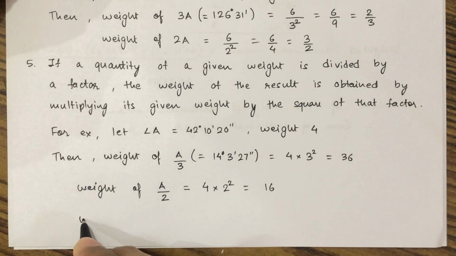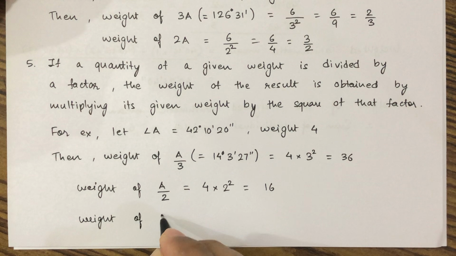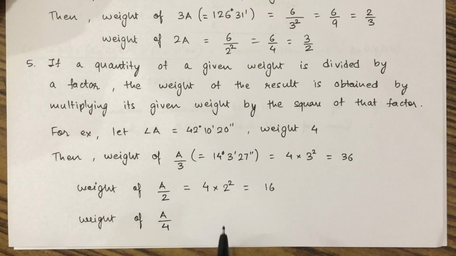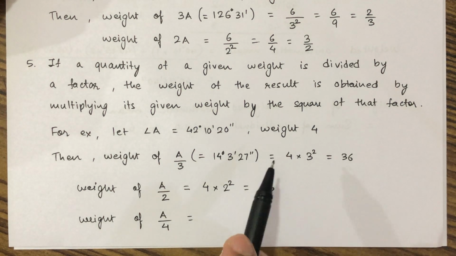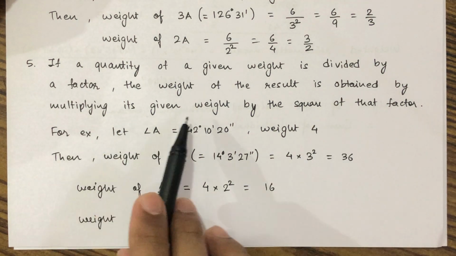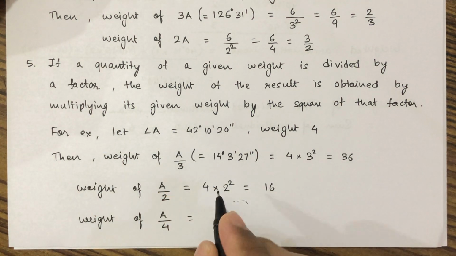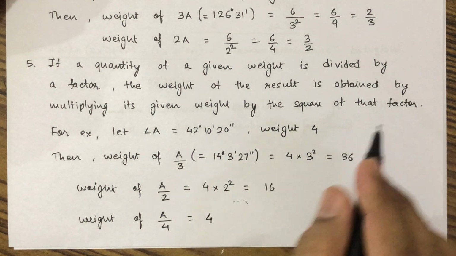Let us also calculate the weight of A by 4. If the given weight is divided by 4, then the result is obtained by multiplying its given weight, which is 4, by the square of that factor.